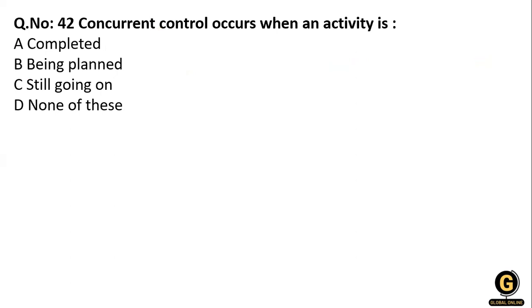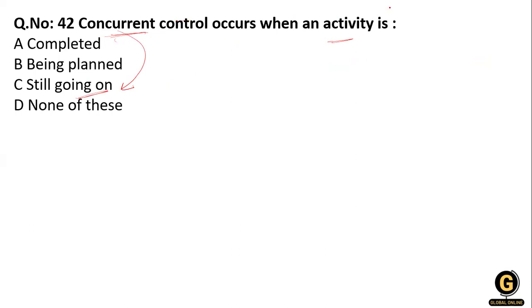Clear? Now, concurrent control occurs when the activity is: completed, being planned, still going, or none of the above. What will be the right answer? Concurrent means currently working, so it's going on.